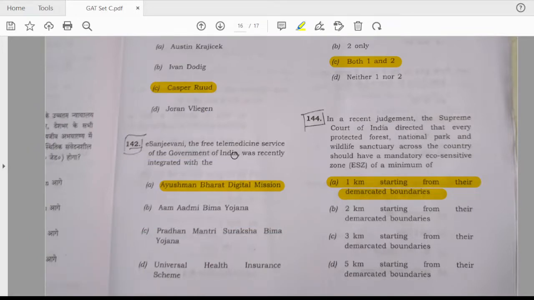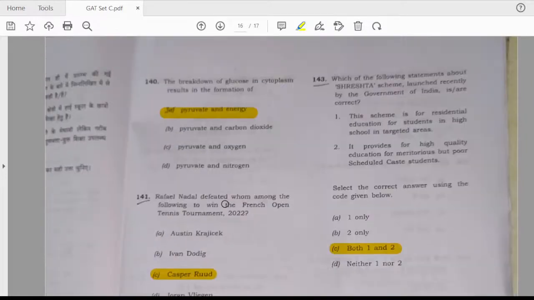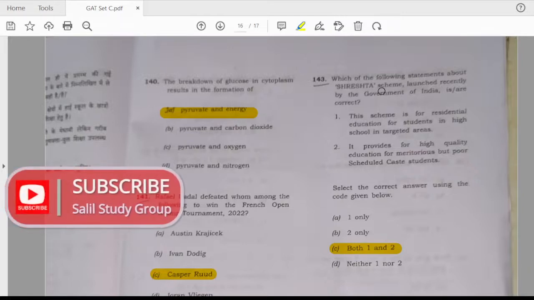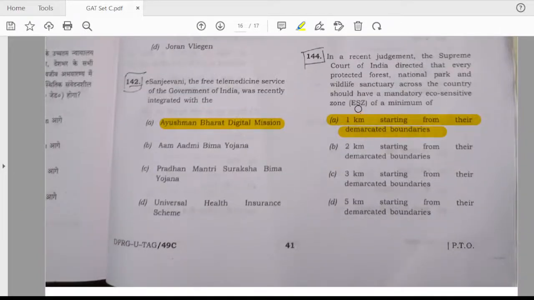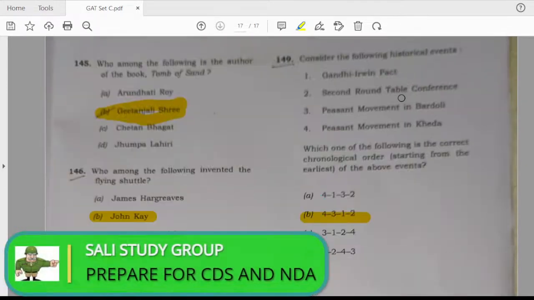E-Sanjeevani, a free telemedicine service of Government of India, was recently integrated with Ayushman Bharat. Answer is A. Question number 143. Which of the following statements about the Shresht scheme launched recently by the Government of India are correct? Answer is both 1 and 2. Question number 144. The recent judgment of the Supreme Court of India directed that every protected forest and national park, the answer is A. 1 kilometer starting from their demarcated boundaries.